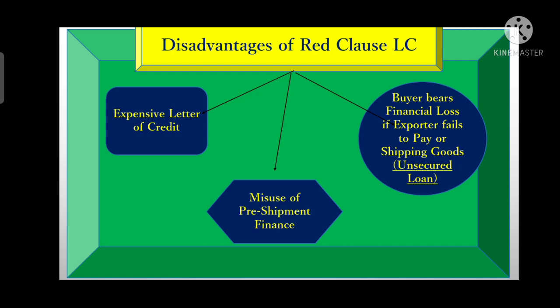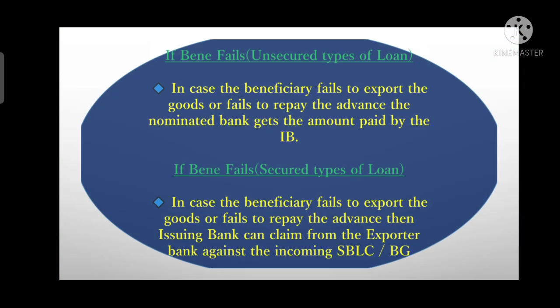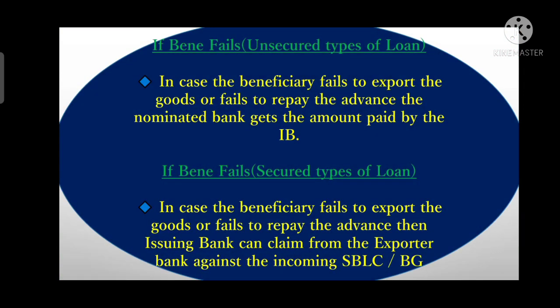In any scenario, if the exporter fails, the buyer has to bear all the financial loss, because the buyer has to pay the issuing bank, and the issuing bank has to pay the nominated bank, because the issuing bank has already authorized the nominated bank to make the advance payment to the beneficiary, right? These are the disadvantages of the red clause LC. Now we will discuss the last scenario. If an unsecured loan is paid under the red clause LC, then if the beneficiary fails,